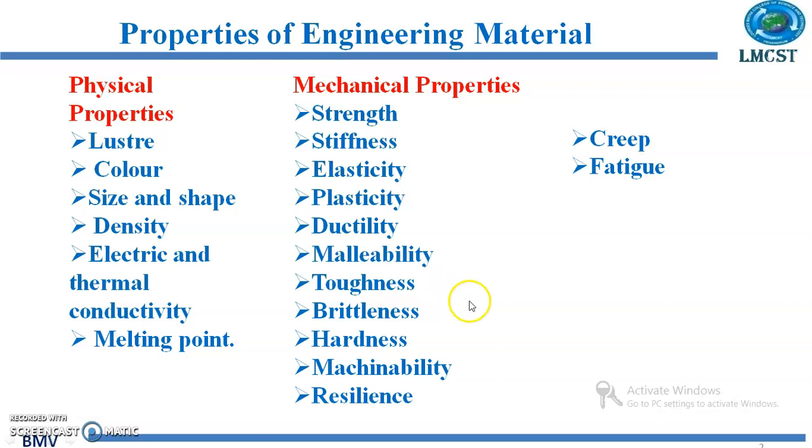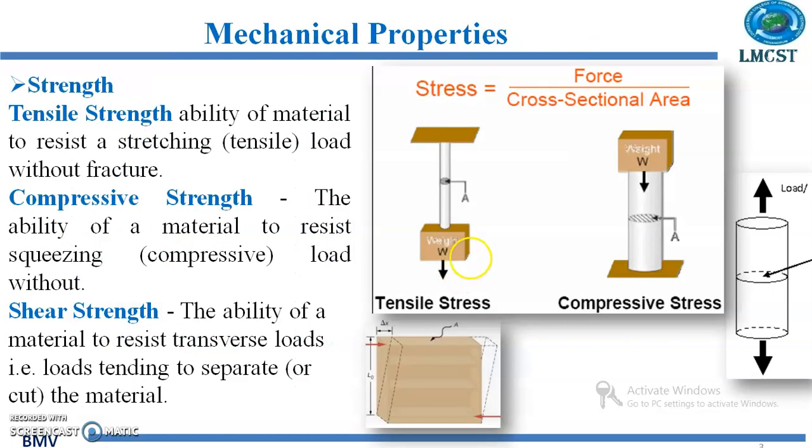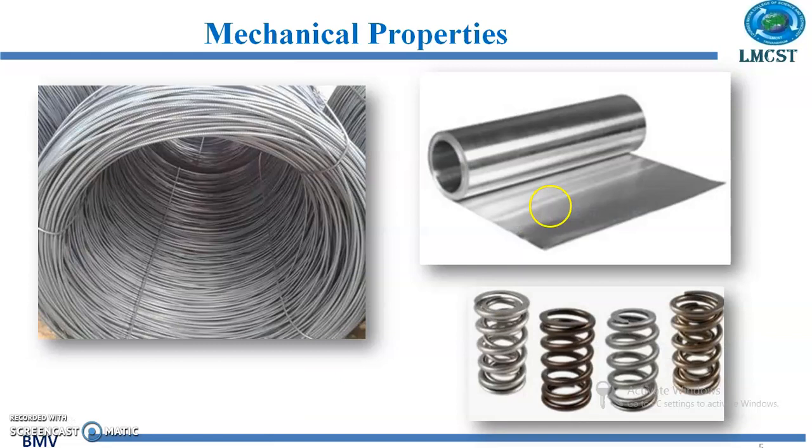Then we have this malleability. Malleability is the ability of the material to be deformed plastically without rupture under compressive load, and this allows the material to be hammered and rolled into thin sheets. So we can see here we are having thin sheets.